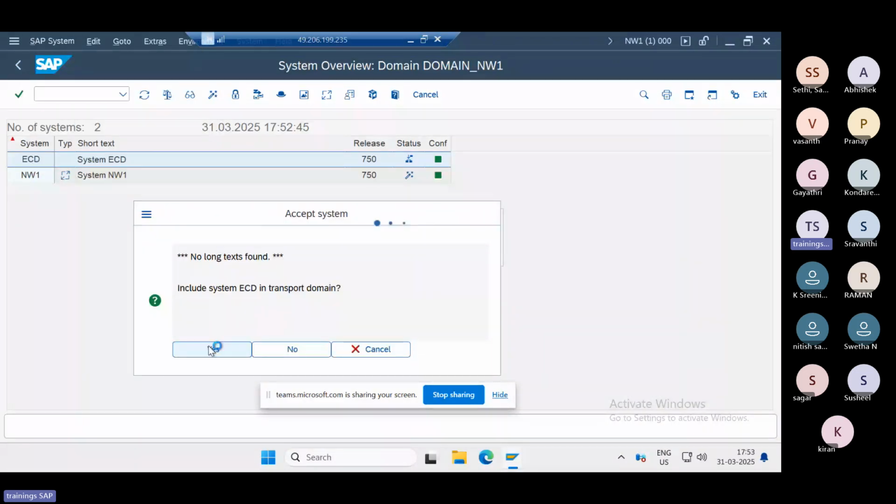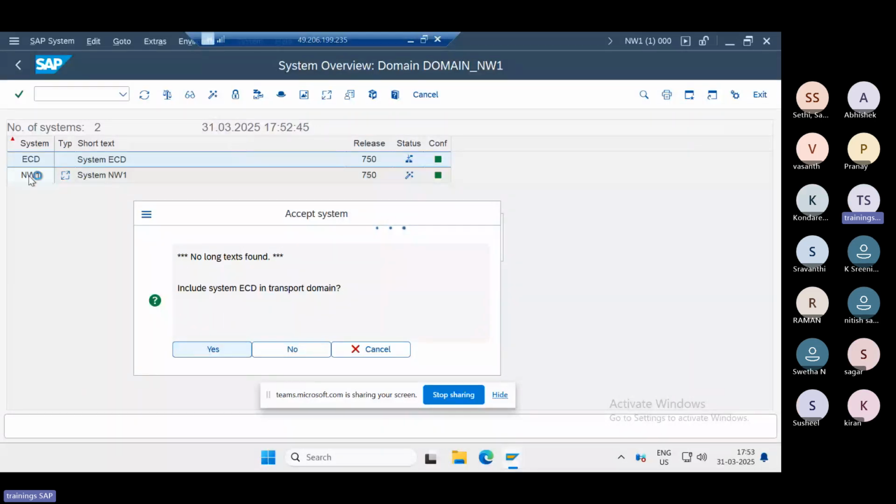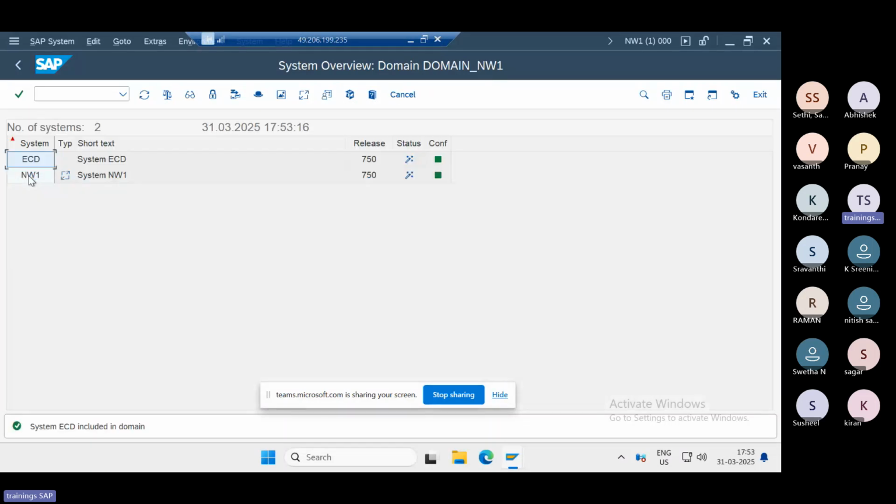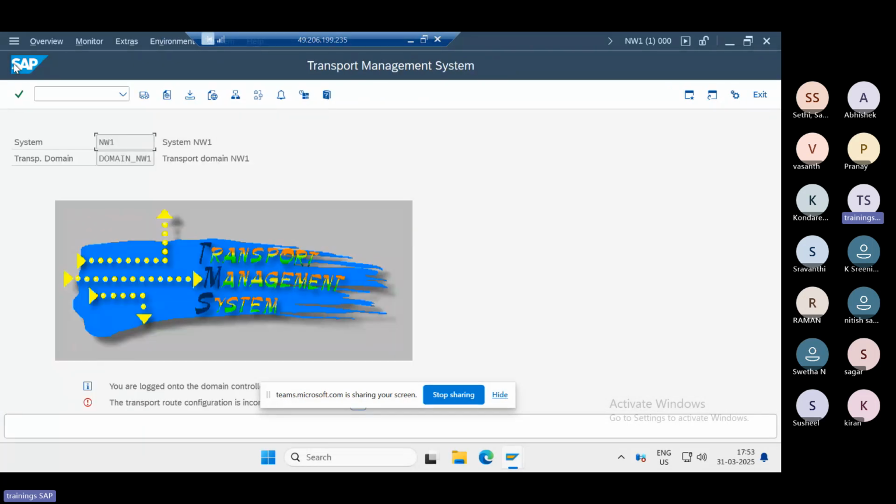Then your ECD system is included in the transport domain of the NW1 system. It means a sub branch is getting added into the main branch here, right? Your system has been added in the domain controller here. See, status is active, up to date. Both are green here, which means your system has been added in the domain controller system. So that is done, this is the way.